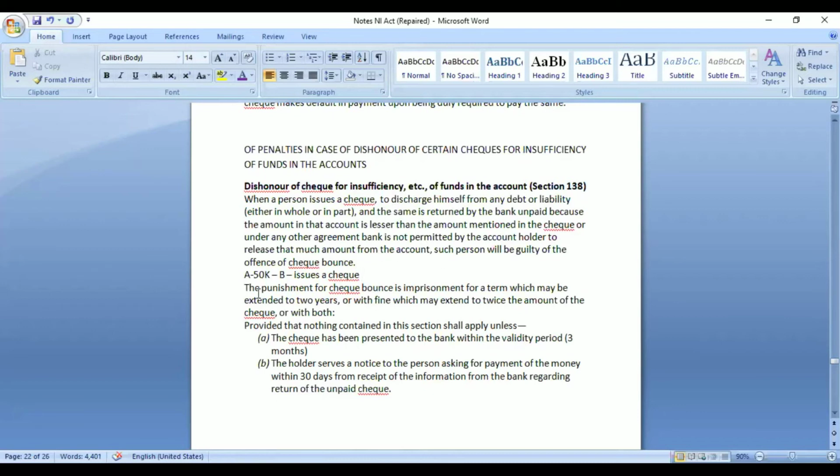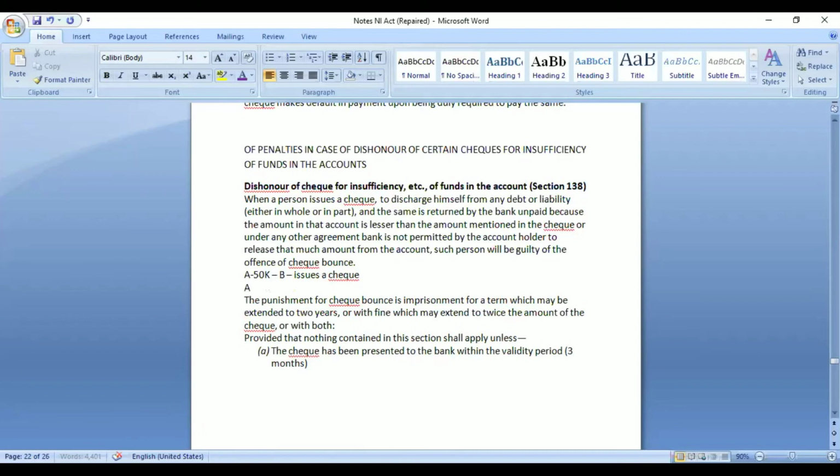Or maybe A has made an agreement with the bank that at one moment you cannot release more than 25,000 rupees. So there are certain limits that we can put in a bank. So if he has put a limit on the bank that at one moment you cannot release more than 25,000 rupees, but he has issued a check of 50,000 rupees, in that case also, the check would be returned and it would be considered as check bounce under section 138 only.